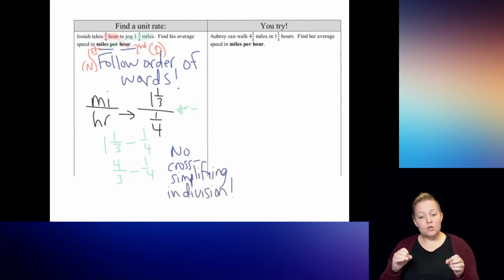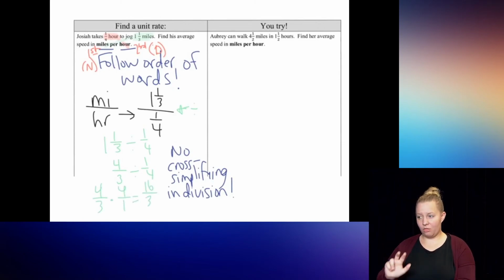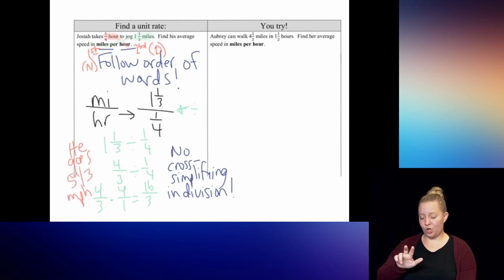So we're going to go ahead and rewrite it as 4/3 times 4 over 1. So I will get 16/3. Since we're going to talk about it like a real way that people would talk about it, because of the question with Josiah, we would say that his speed is 5 1/3 miles per hour. I have to write it over here on the side because my screen is out. So he goes 5 1/3 miles per hour, because that's what 16/3 is.